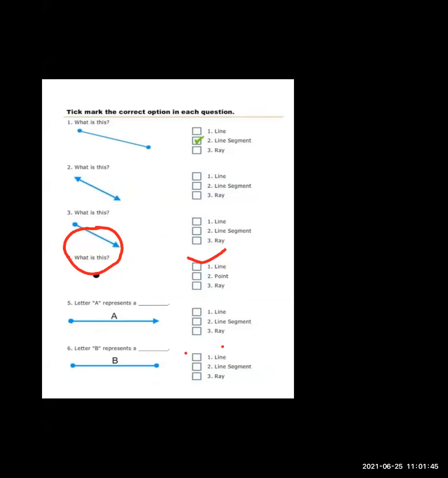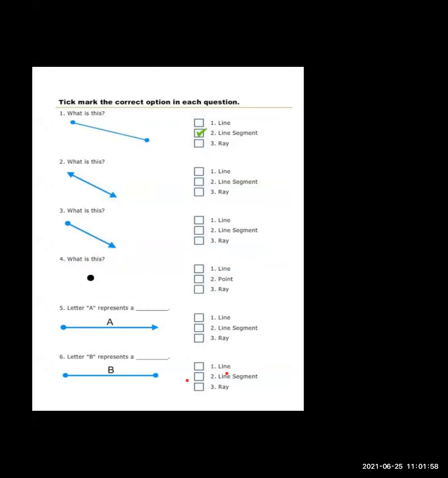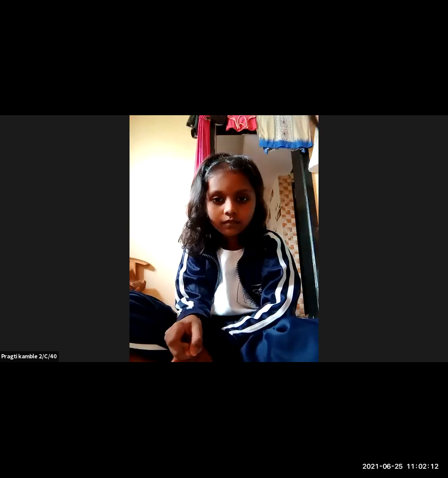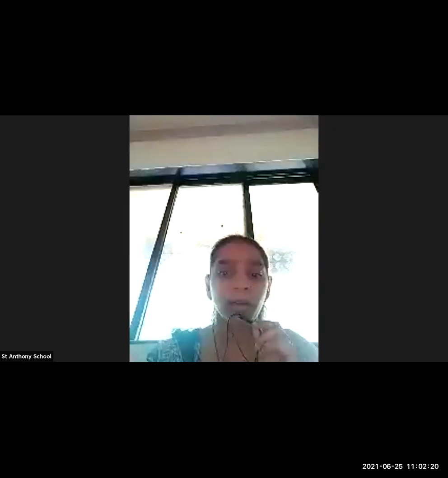So I hope everyone understands line segment, point and ray. With the help of points, we can draw different lines. Now students, you can mute yourself, beta. Okay. Now I'll give you a pen. You have to draw the lines that I tell you.